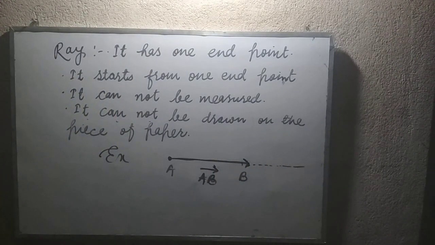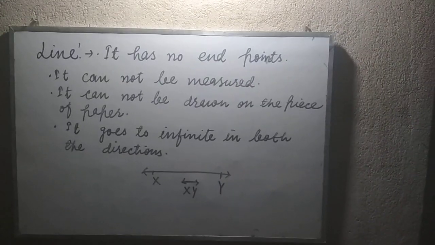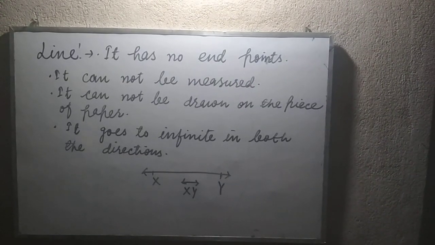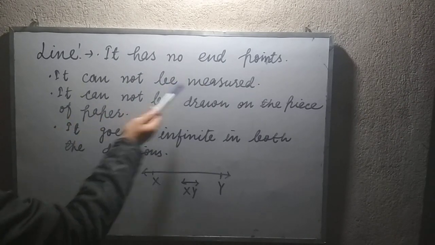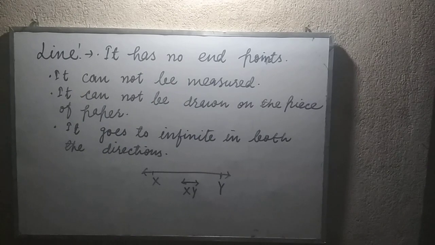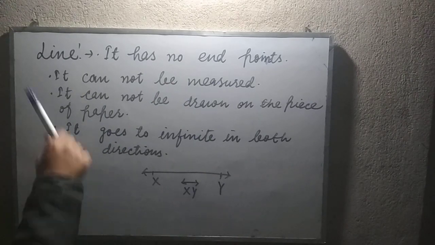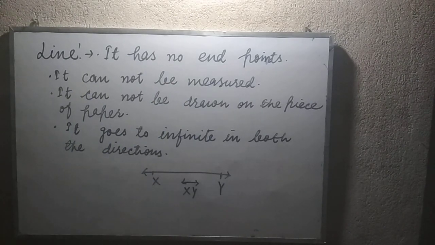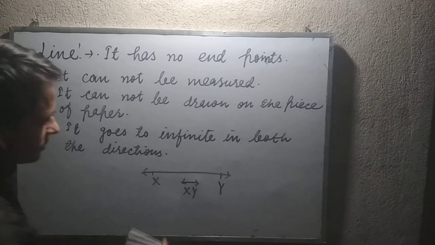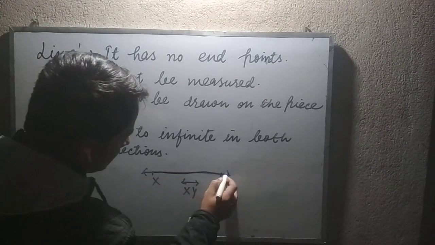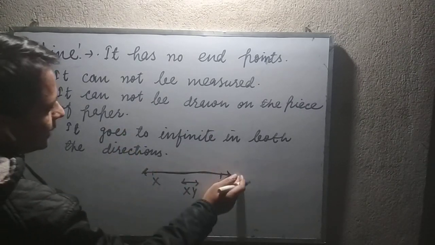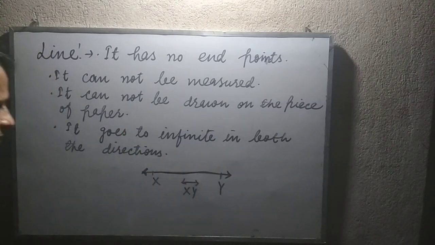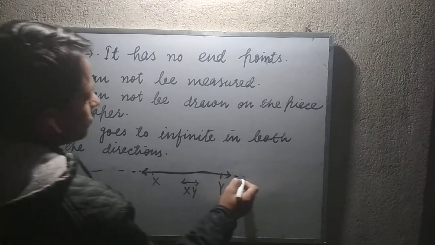Now the next thing, now see friends, next, line. A line has no endpoints, it cannot be measured, it cannot be drawn on the piece of paper, and it goes to infinity in both directions. Now see friends, this is a line, and this line has two arrows, this way and that way. This arrow indicates it is going to infinity on the left side, and it is going to infinity on the right-hand side.